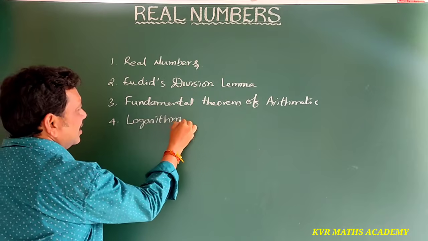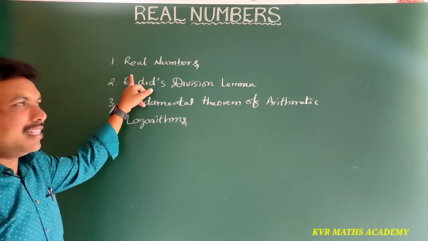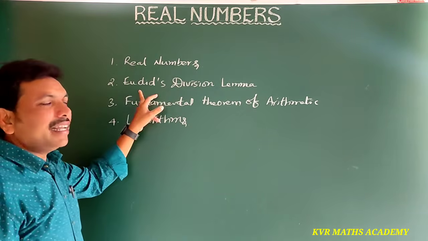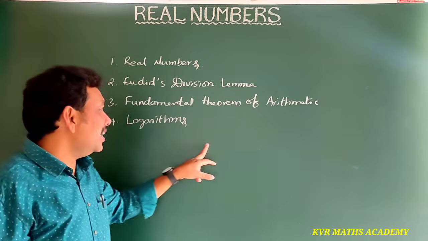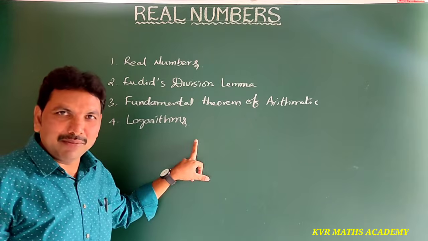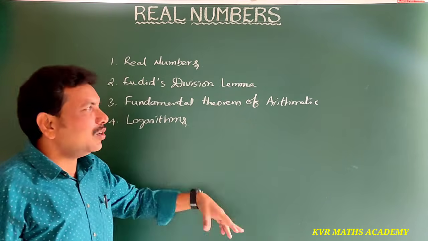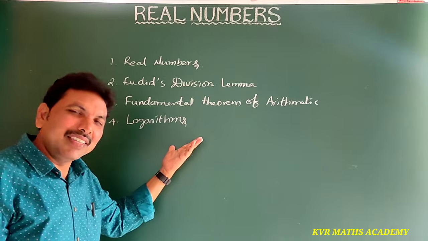So first, I'll explain the concept of real numbers. Next, Euclid's division lemma. Next, fundamental theorem of arithmetic. And finally, logarithms, the concept of logarithms. So let us discuss one by one.